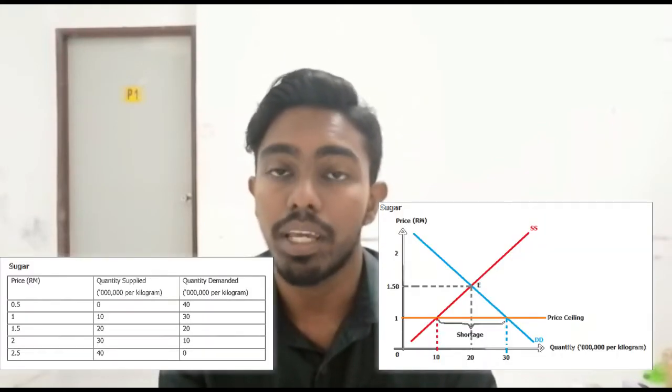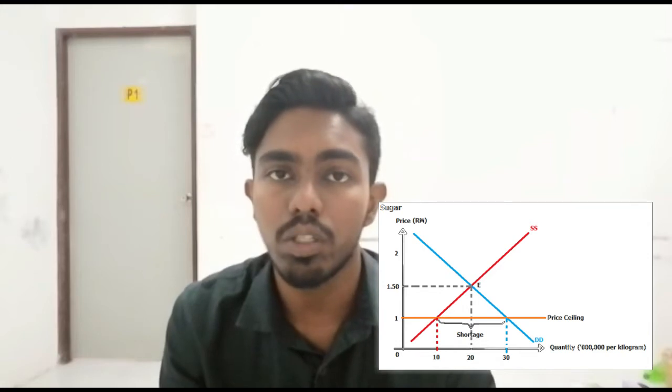Today I would like to explain the graph of the price ceiling. The diagram and the table above show the market equilibrium price and quantity of sugar. The equilibrium point of the market happens when the supply curve intersects with the demand curve, which is point E. The equilibrium price and quantity are RM1.50 and 20 million units respectively.